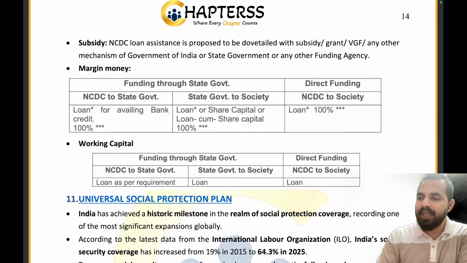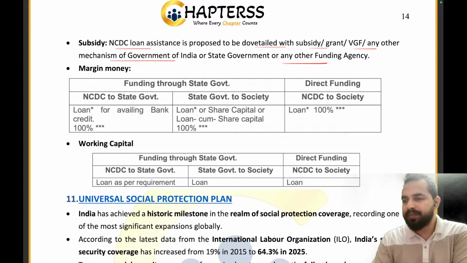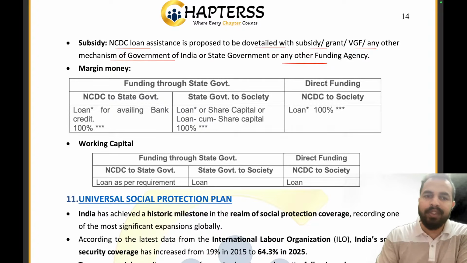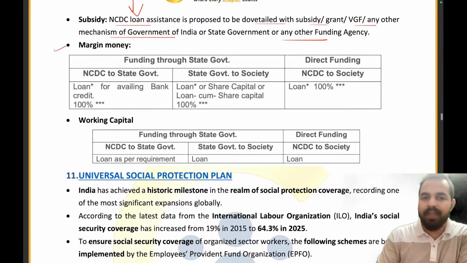Now what is the subsidy that is being provided here? So NCDC loan assistance is proposed to be dovetailed with the subsidy grant or the viability gap funding or any other mechanism of the government of India or any other funding agency. Right? So जो NCDC का loan assistance है, it will be dovetailed with the subsidy or the viability gap funding or the grant. Right? Then there is a margin money, my dear friends.